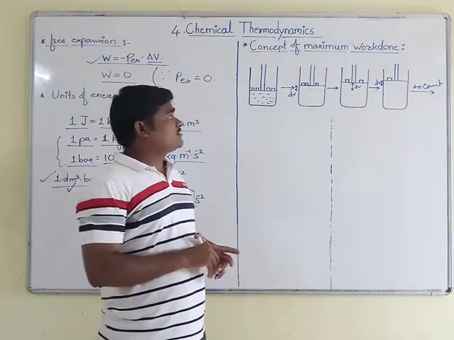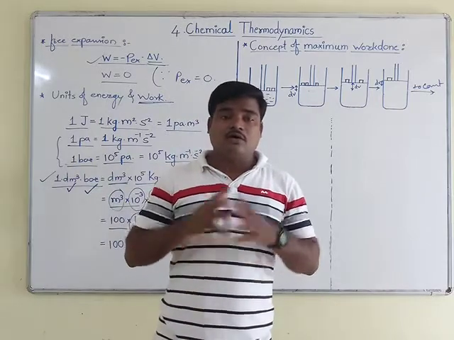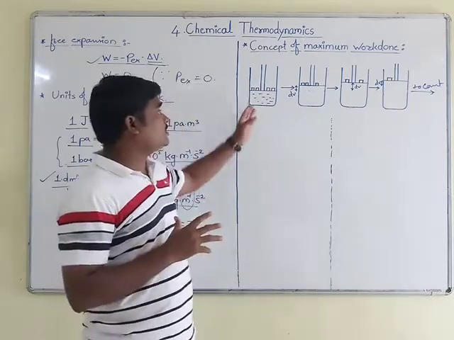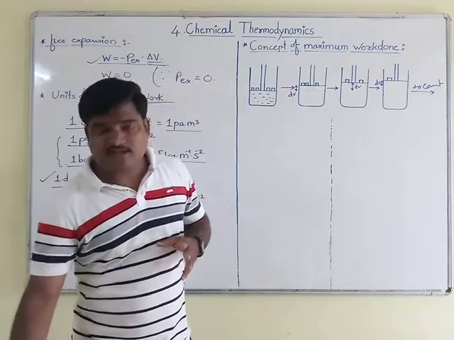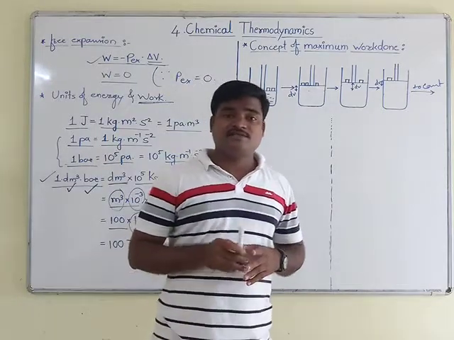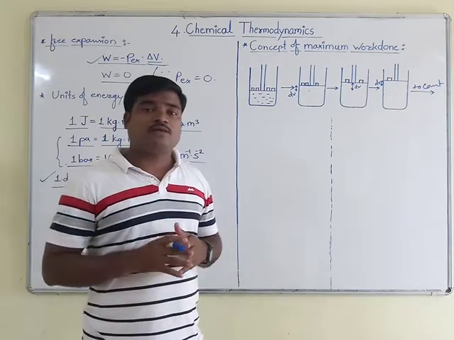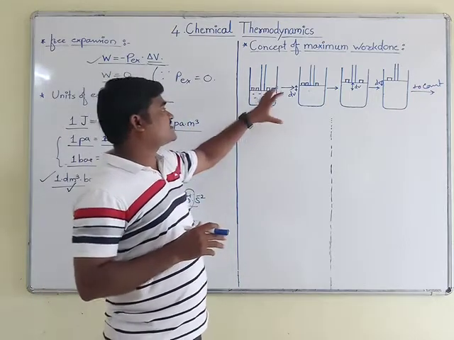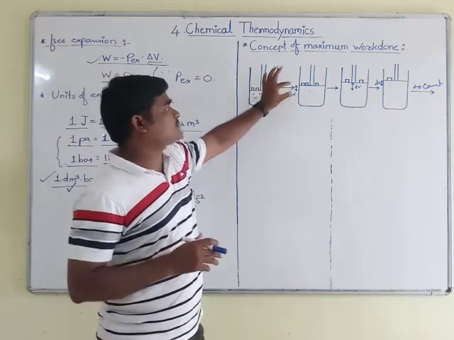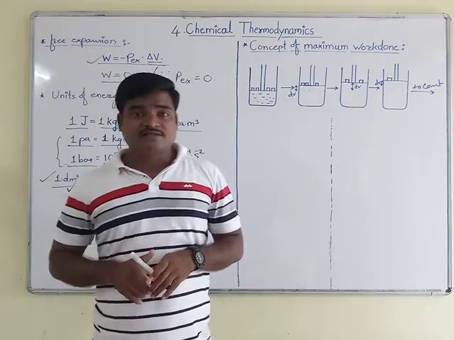So what I did, the simple expansion I have learned, I did in n number of steps. So in that case, what is the purpose behind this? To get the maximum work done as well as with accuracy. So in this case, the small volume change will take place, that is dV, and the gas expands.